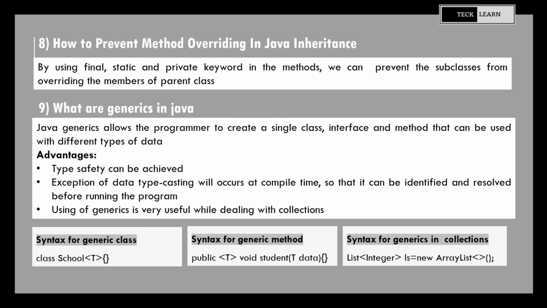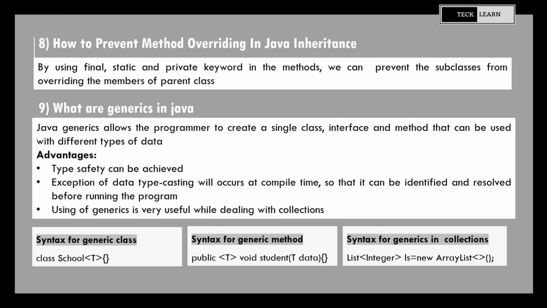The next question is, how to prevent method overriding in Java inheritance. By using final, static and private keyword in the methods, we can prevent the subclasses from overriding the members of parent class. 9. What are generics in Java? Java generics allows the programmer to create a single class, interface and method that can be used with different types of data. Here are some advantages of generics.